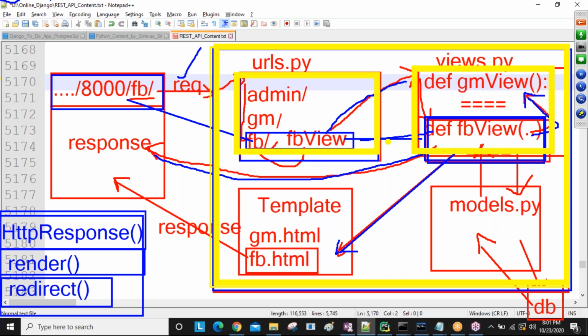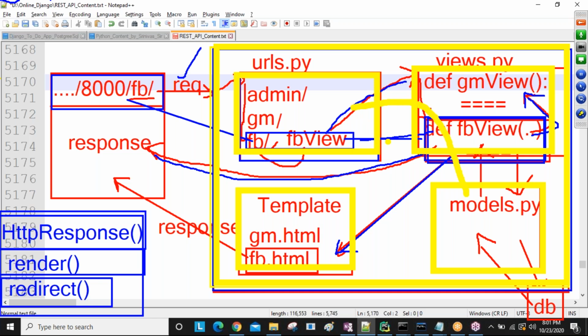Only URL to view. We send one URL, that URL executes one view, and that view returns output. So we discuss only URL and view for some days. After understanding that, we discuss models. Once we understand models, we discuss templates. Once we understand all these things, next we discuss URLs, views, and models together. These three structures we are going to discuss for some days.